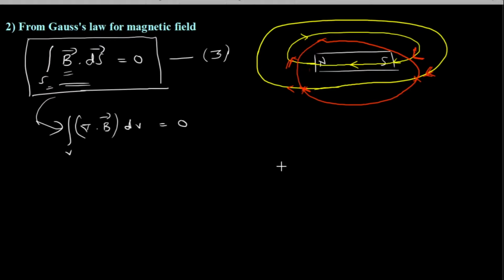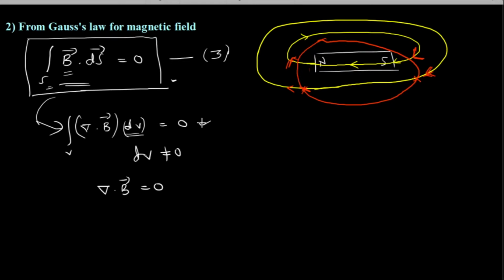Now what does this convey to you? We know that there is a closed surface here. So this closed surface will obviously enclose some volume, right? The volume enclosed by this surface cannot be 0. That means whichever variable volume we are talking about here cannot be 0. So if volume integral del dot B dV equal to 0 has to be true, then del dot B, the integrand, should be 0. There is no other way.